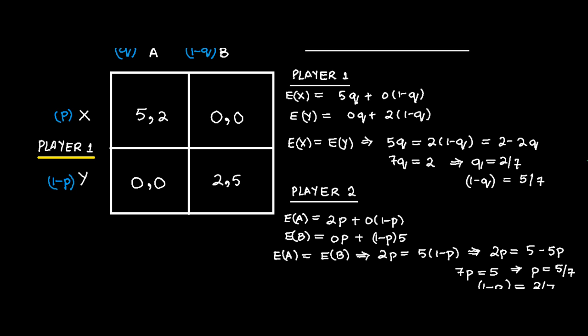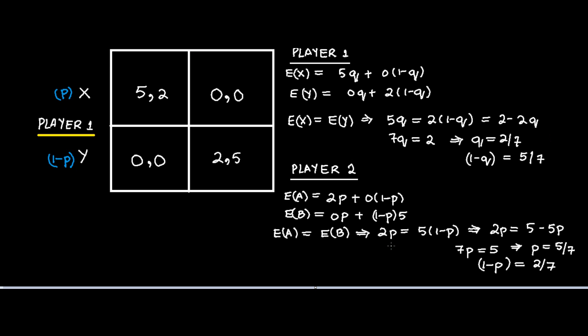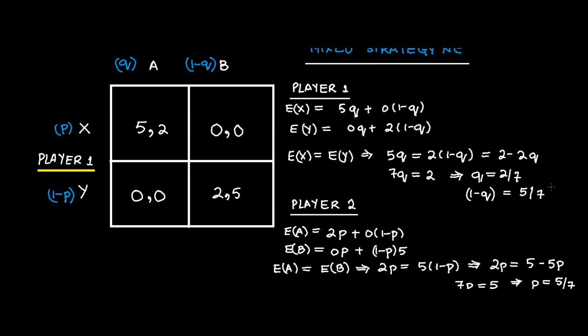Now he will mix these two strategies if EA equals EB, and he will put 2P equals 5 into 1 minus P, and P is equal to 5 by 7, and 1 minus P is equal to 2 by 7. So the mixed strategy Nash equilibria of this game is that player 1 is going to play X with probability 5 by 7, and he's going to play Y with probability 2 by 7. Player 2 is going to play A with probability 2 by 7, and player 2 is going to play B with probability 5 by 7.